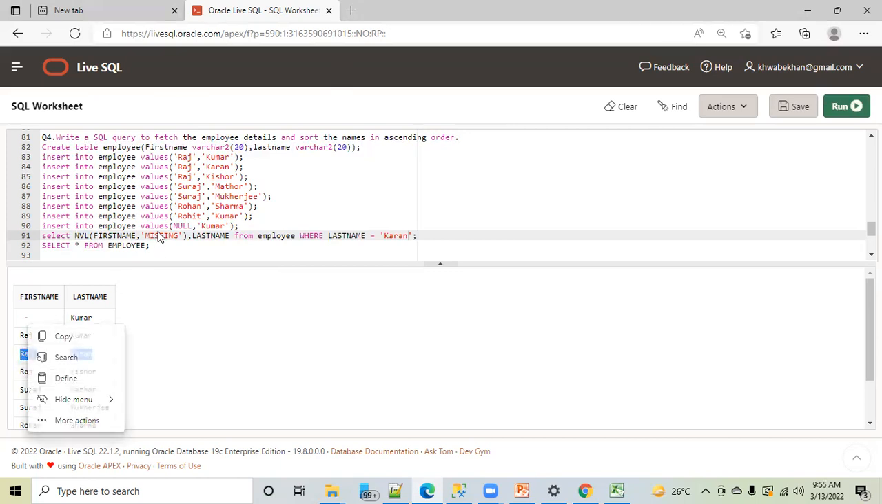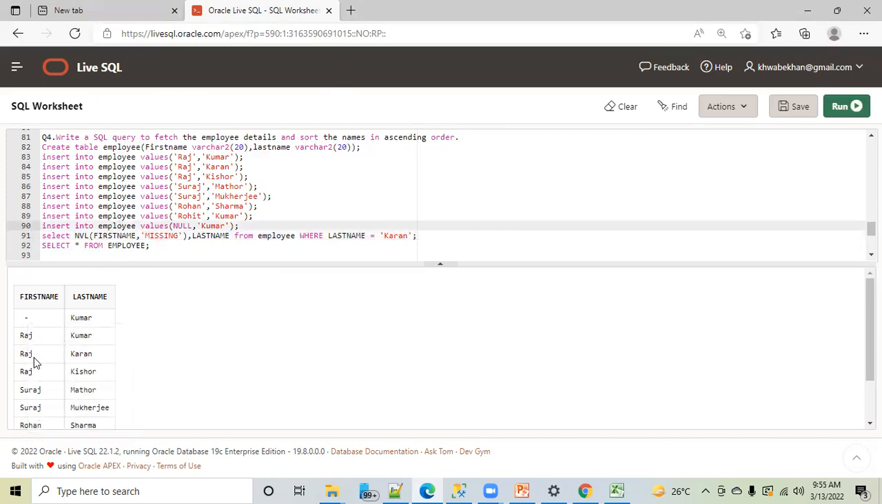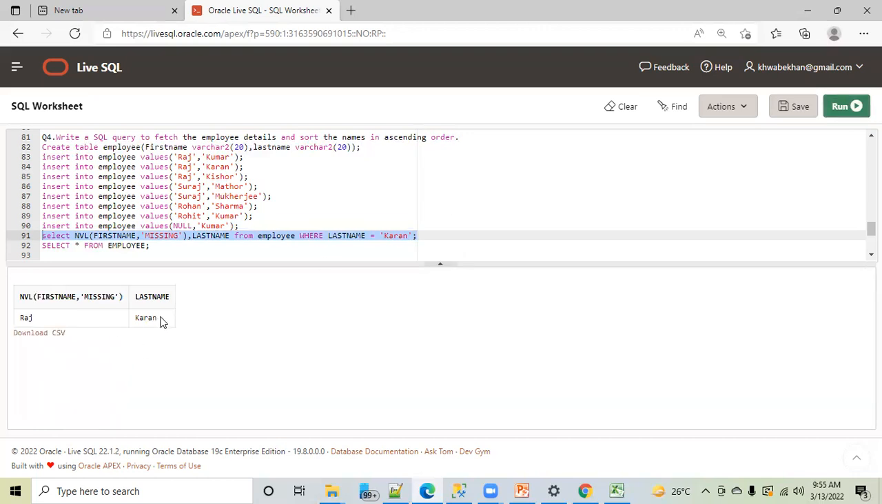Now here you don't have any null in the first name, so it will not replace. If null is there, then it will replace. For Karan, Raj was already there, so not an issue. It will show you Raj only. If this was null, then it will replace that with missing. Have I answered your question? Yes, understood.